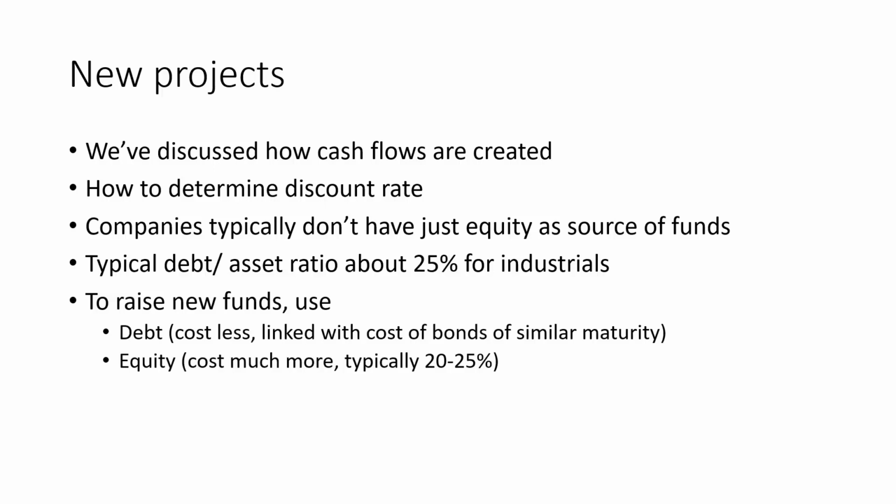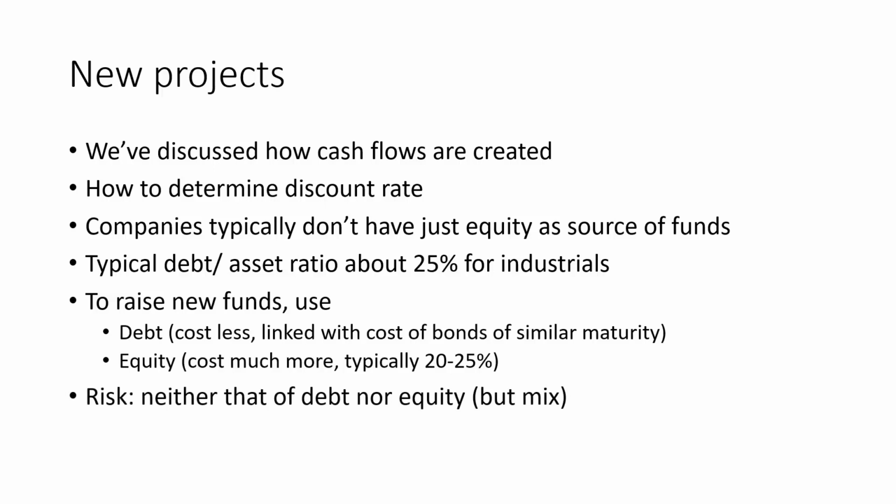So for every $100 raised through the equity route, through the issuance of shares, companies typically had to return between $20 and $25 per year for those $100. That makes it very expensive, because debt typically costs a lot less, 10% and below. We'll see that in just a minute.